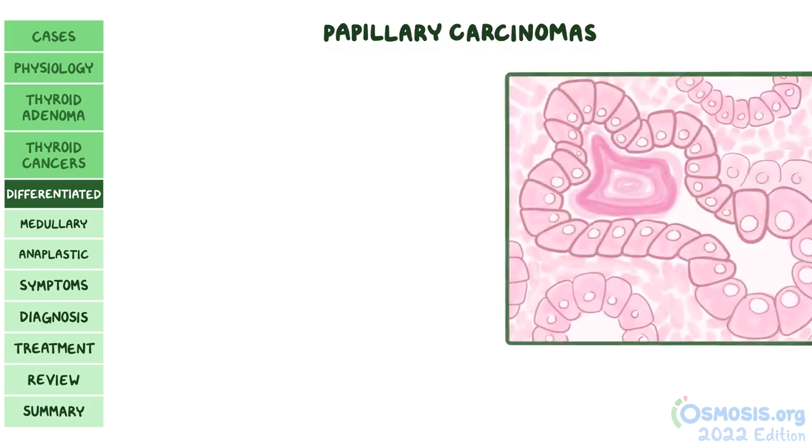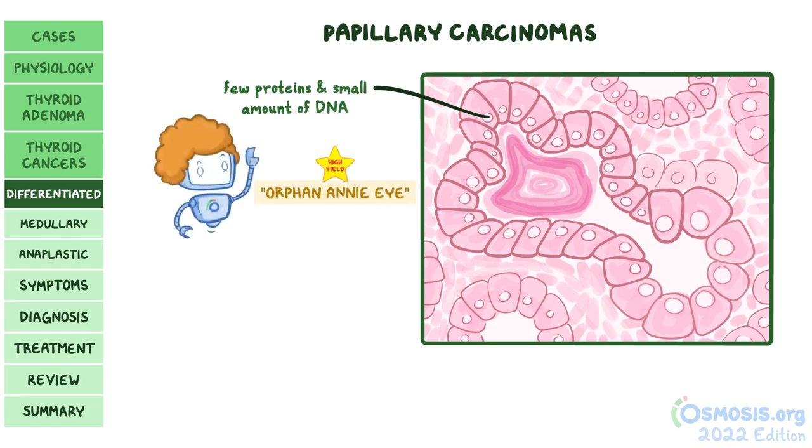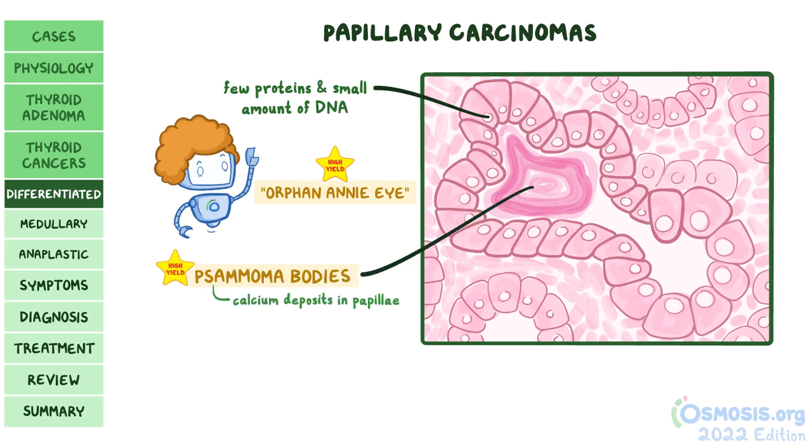Under the microscope, the nuclei of papillary carcinoma cells contain very few proteins and a small amount of DNA, and that gives the appearance of an empty nucleus, sometimes called an Orphan Annie eye nucleus based on an old famous cartoon character. Another feature are psammoma bodies, which are calcium deposits within the papillae, and you'll absolutely have to remember this for your exams.